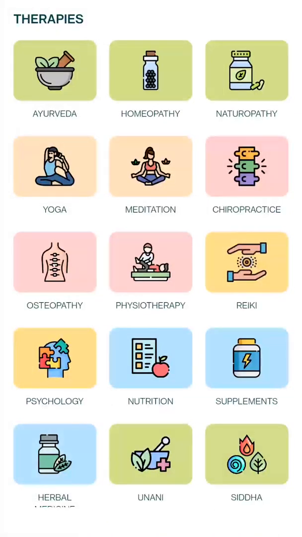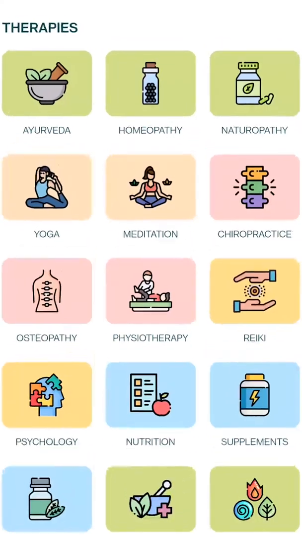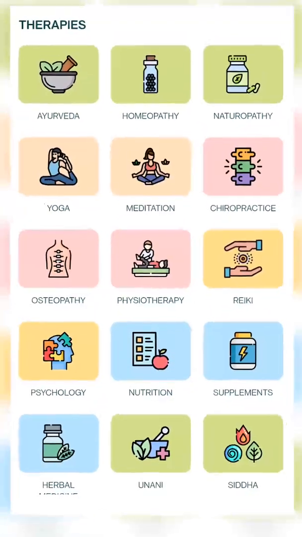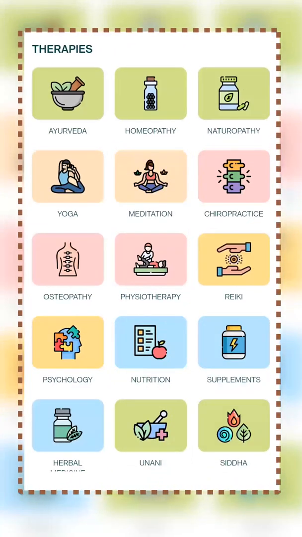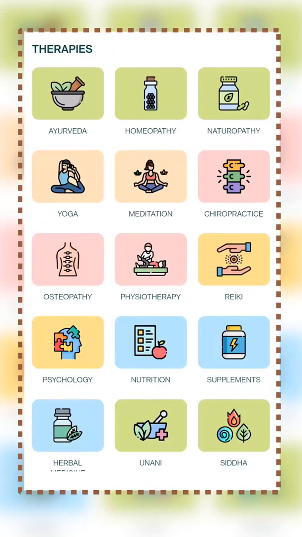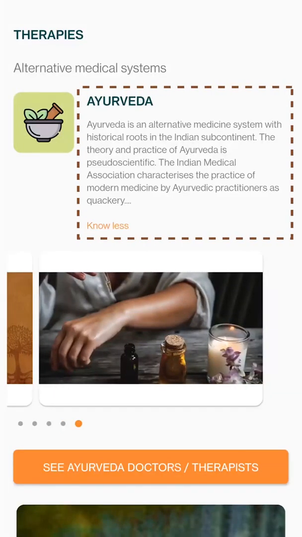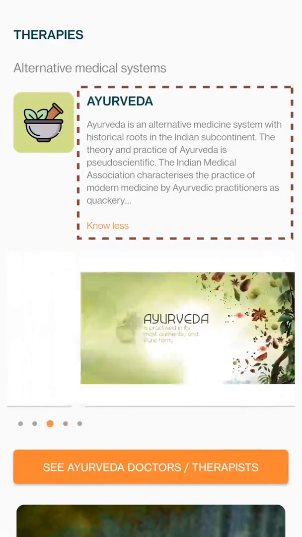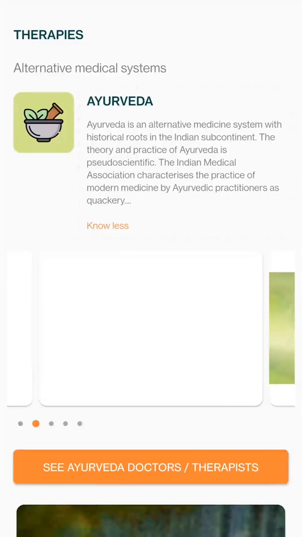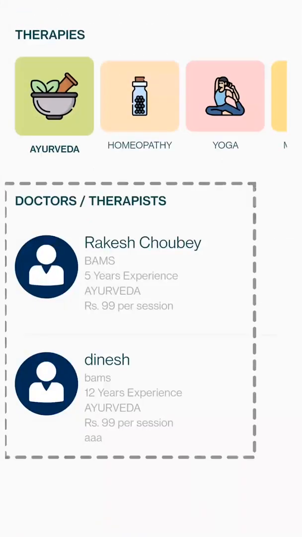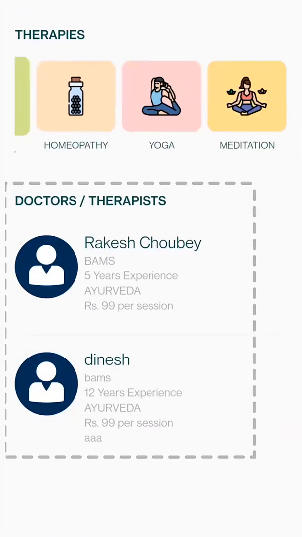Now the next part of the app is the therapies, so we have all the Ayush and natural therapies. There are 15 therapies for which you can find doctors or practitioners who are nearby you. So, if we go into Ayurveda, there are some details about what is Ayurveda, what are the benefits, and you can click on See the nearby doctor or practitioner. And then you could click on a specific doctor or practitioner.